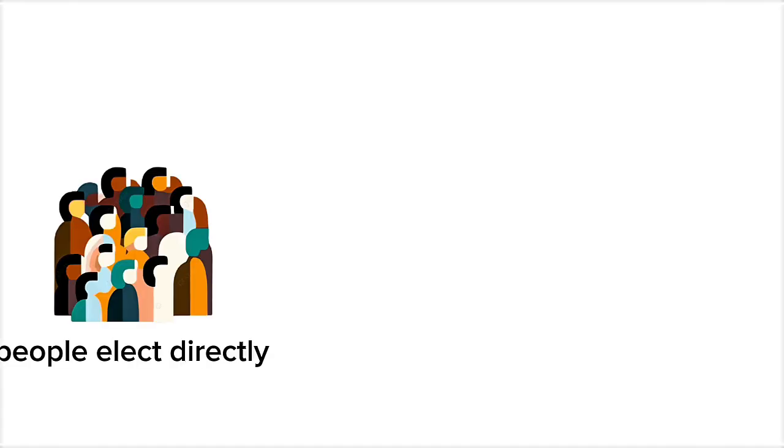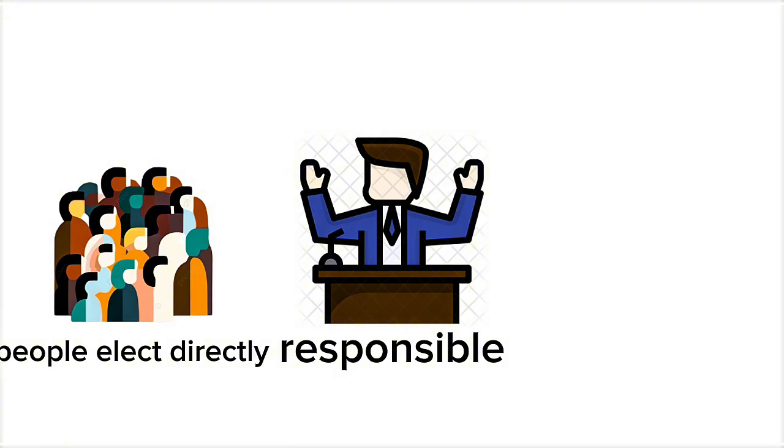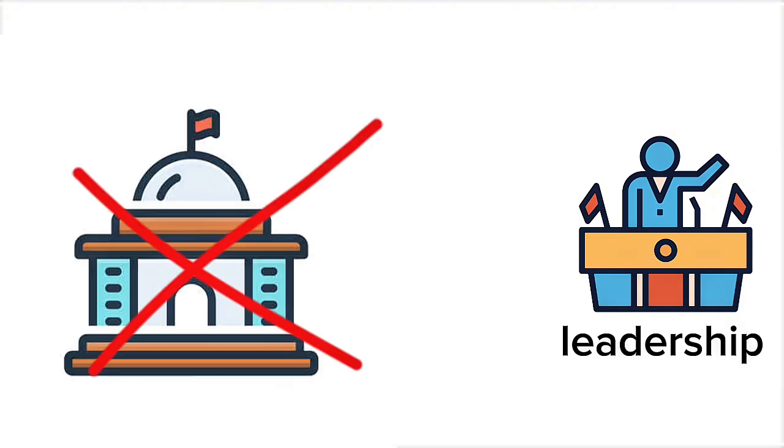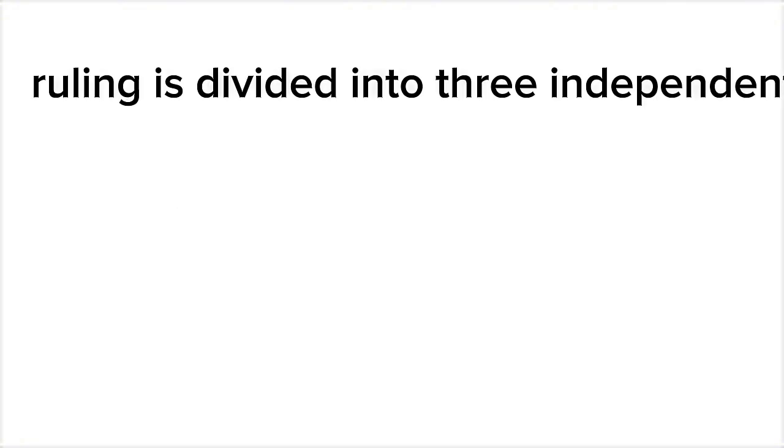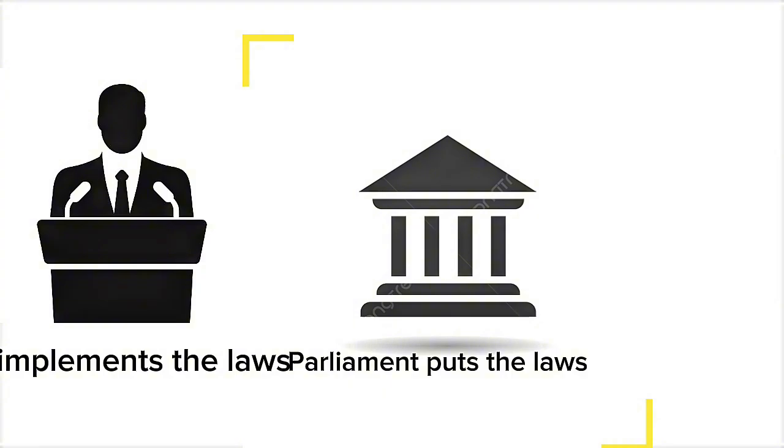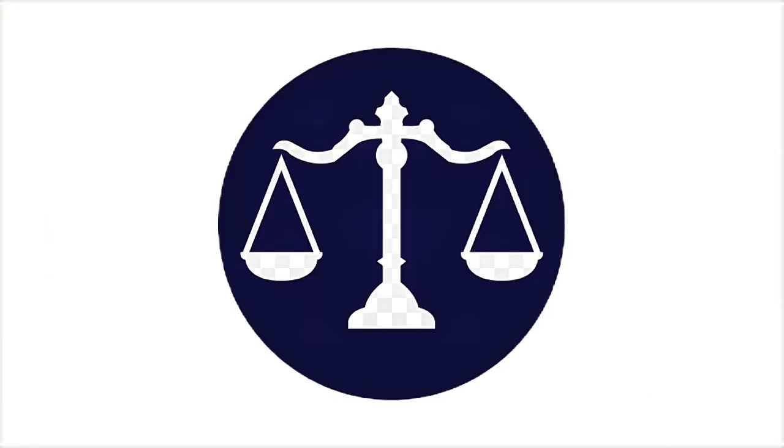Presidential system. In the presidential system, the people elect the president directly, and he is responsible for the leadership of the state and the government. The president makes decisions and implements laws and does not depend on parliament in everything. This system is characterized by the fact that the ruling is divided into three independent sides. The president implements the laws, parliament makes the laws, and the court judges. The regime's advantage is that it provides stability because the president completes his term.